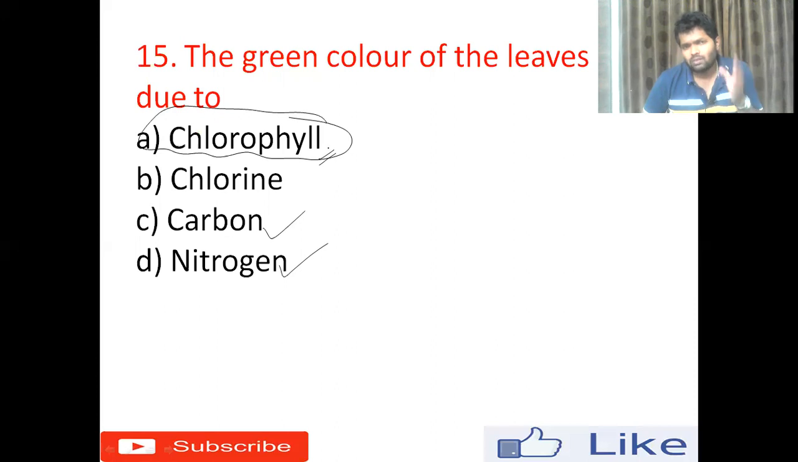By using the sunlight, the water, and the carbon dioxide, plants produce food in chlorophyll. So chlorophyll is important for the plants, and the right answer for this question is chlorophyll. How about chlorine? Chlorine is the chemical which is used to disinfect the water, to purify and clean it in swimming pools or in drinking water.